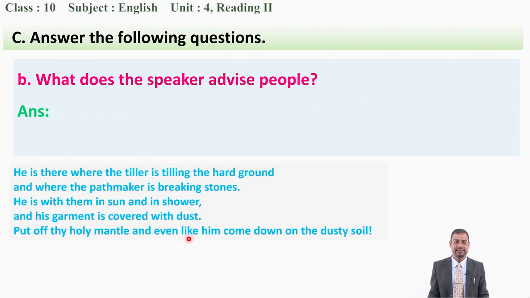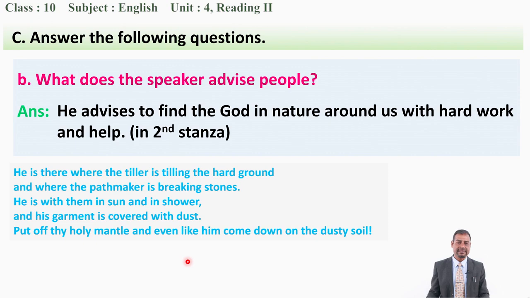Okay, I hope you might have finished your answer. Your answer can be like this: he advises to find the God in nature around us with hard work and help. You can find, he is there. He means who? The God. He is there where the tiller is tilling the hard ground, means the God is there with the person who is working very hard, with the farmer who is plowing his field. Is it clear to you?